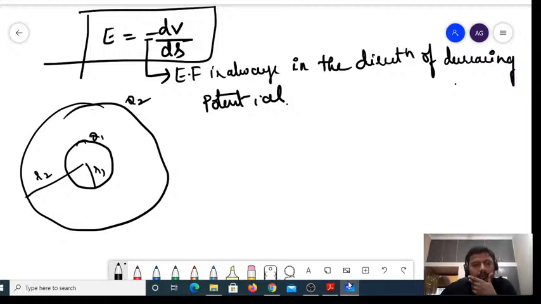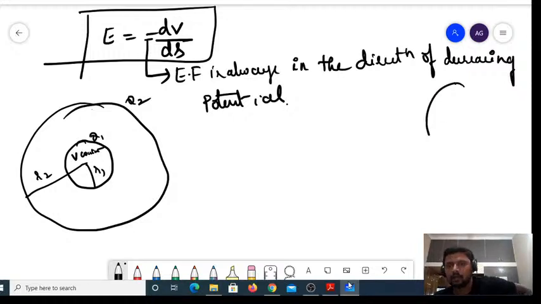You know that the electric field inside a hollow sphere is always equal to 0, but inside a solid sphere it is not equal to 0. That part also you must remember. So if inside a hollow sphere the electric field is 0, then what about the potential? The potential V remains constant inside a sphere.